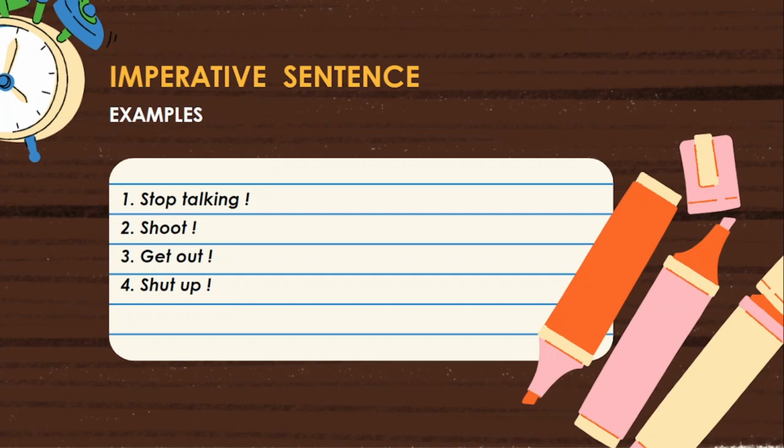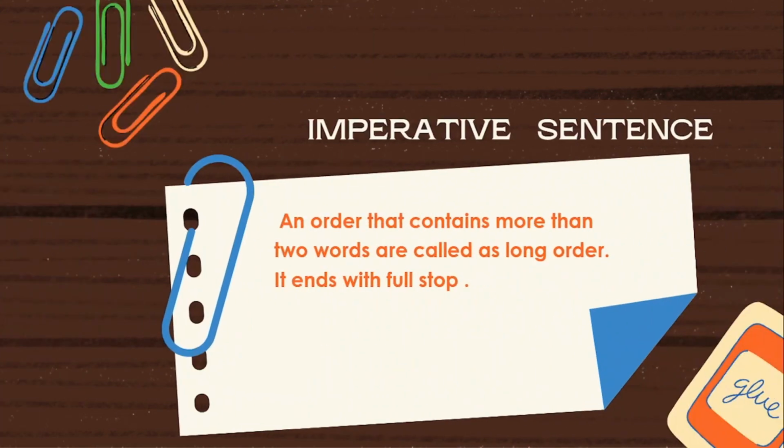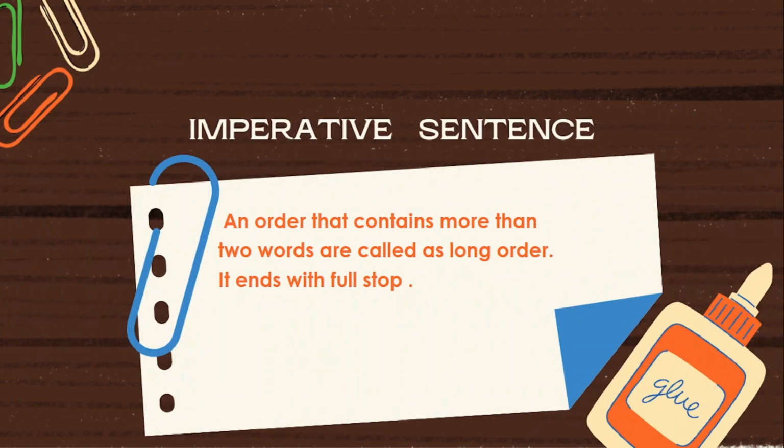Till now we have seen short orders. Then what about long orders? Let us see. An order that contains more than two words is called a long order. It ends with a full stop. What does it mean? It means if an order contains more than two words, it is called a long order. Long orders always end with a full stop.